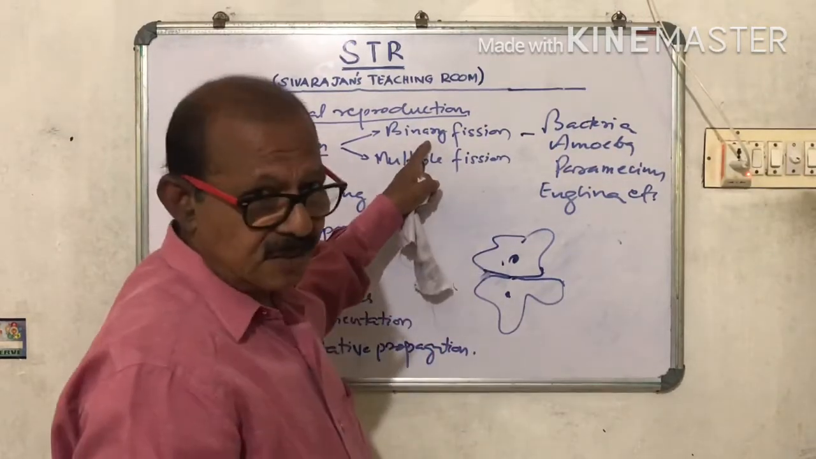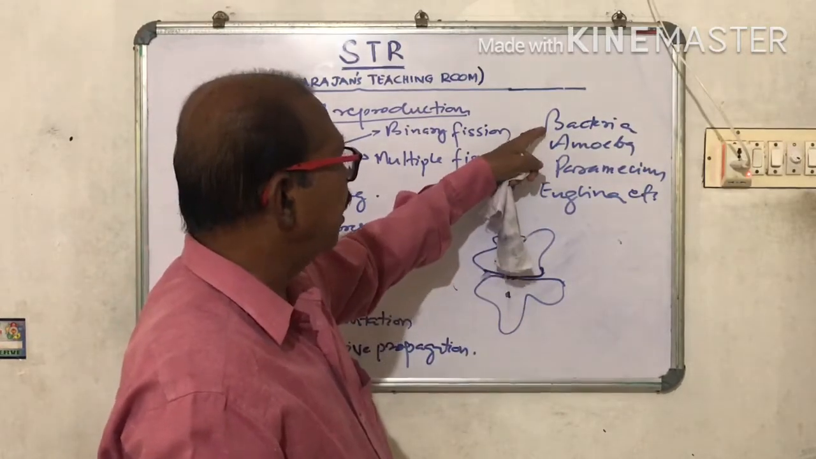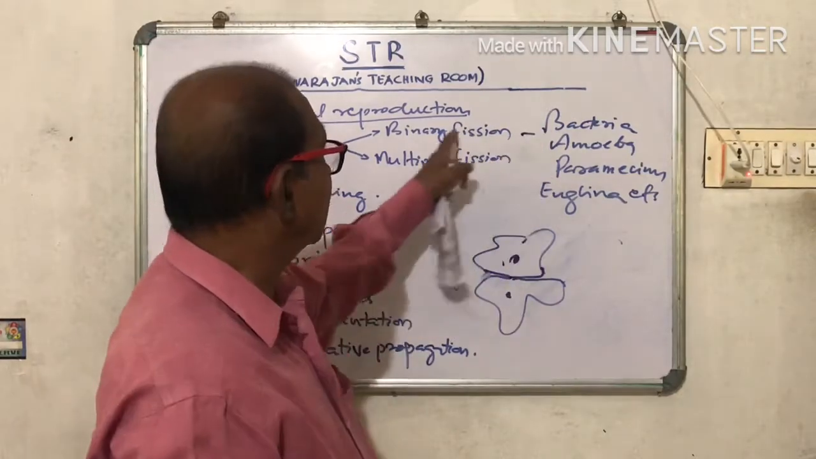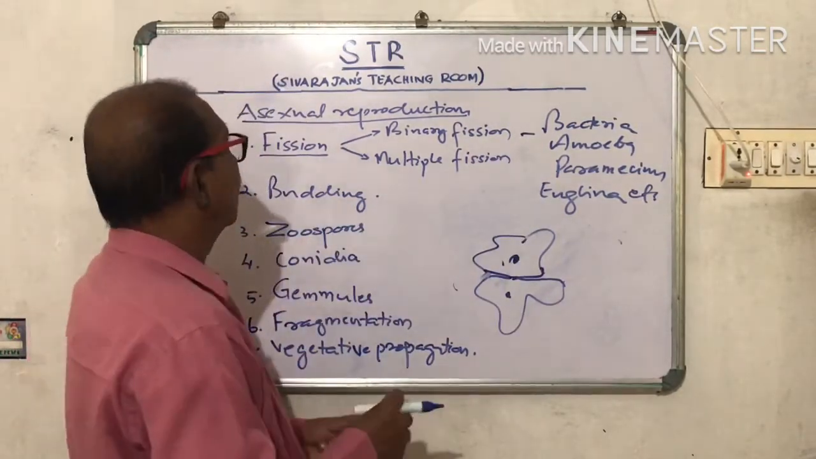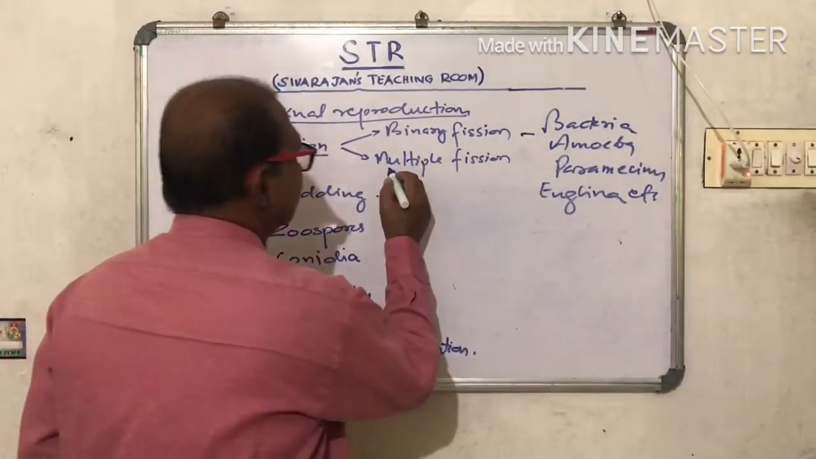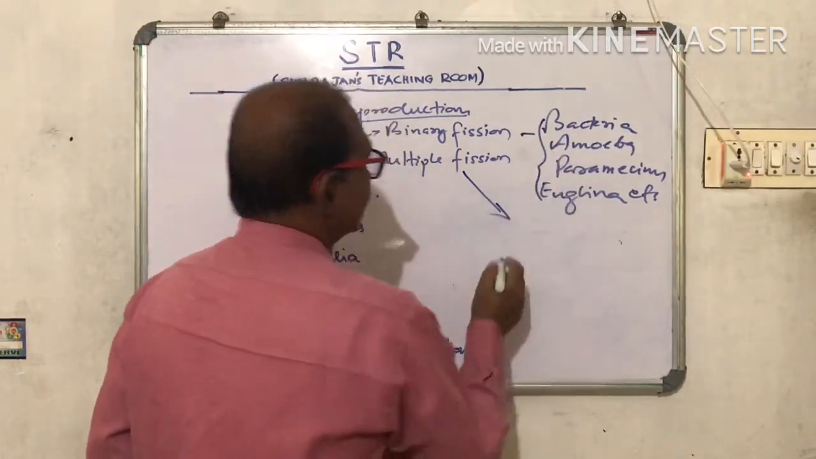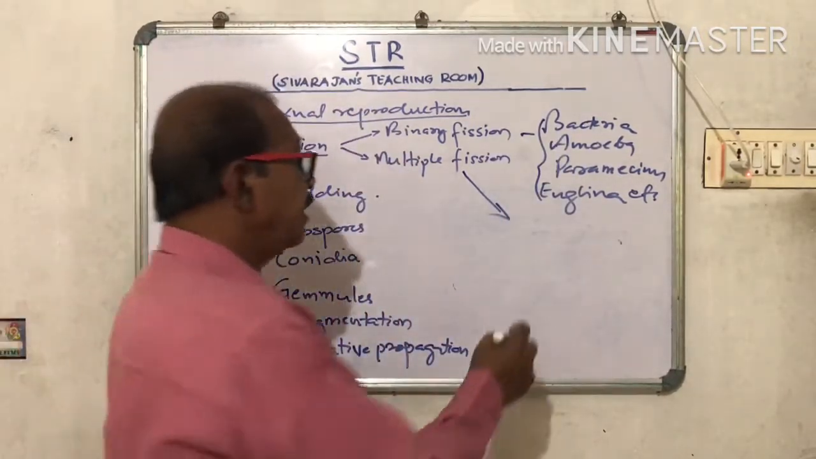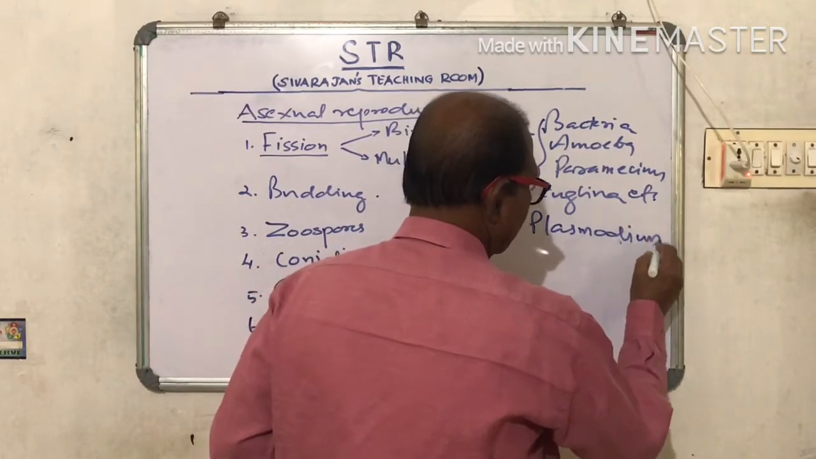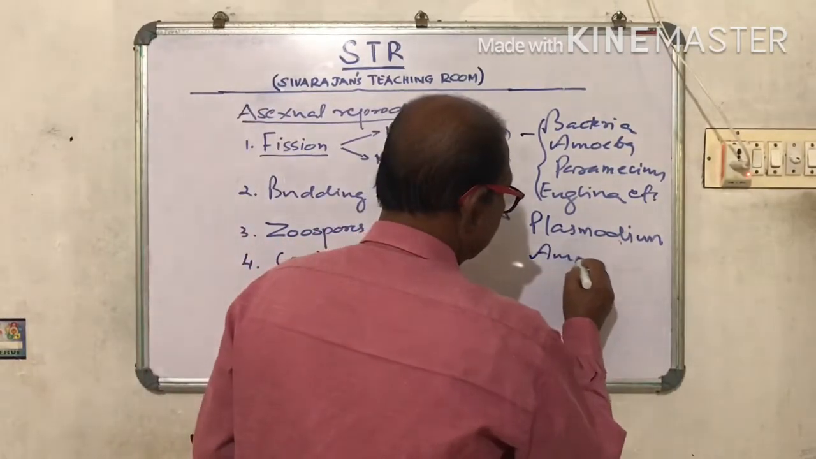So binary fission means the organism divides into 2 and becomes 2 organisms. Example, bacteria, amoeba, paramecium, euglena, etc. show this type of reproduction. Now, what is multiple fission? Multiple fission can be seen in Plasmodium, and in amoeba also.